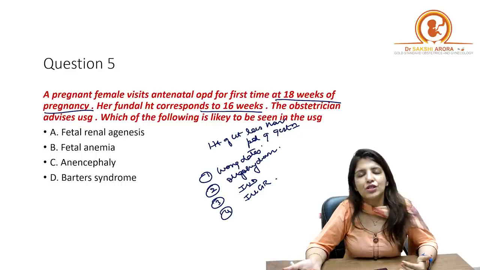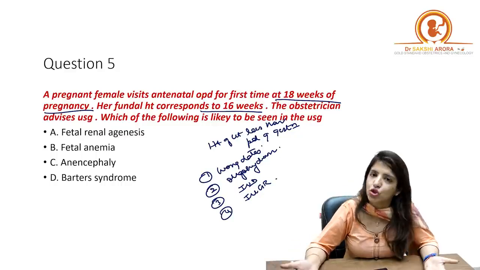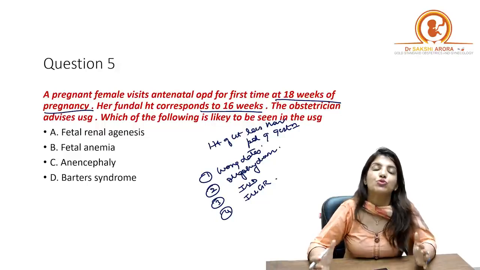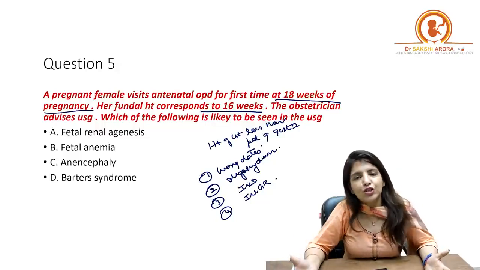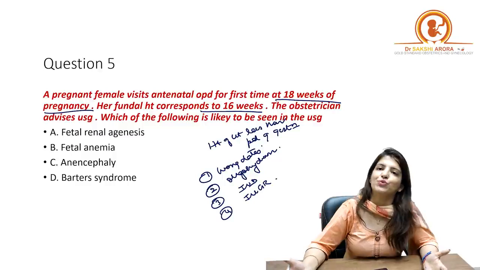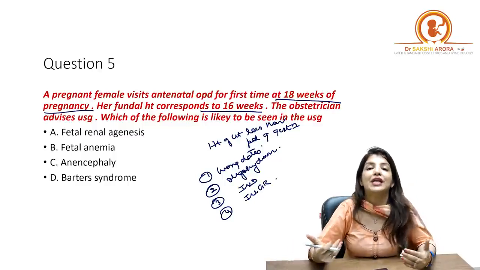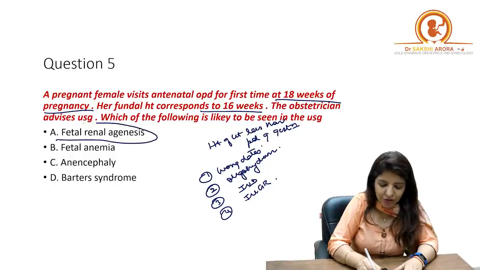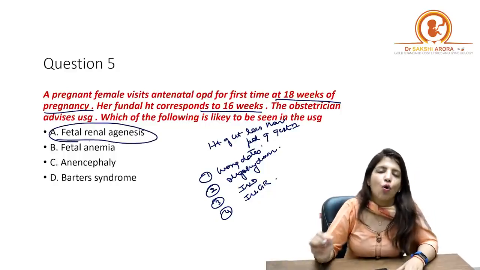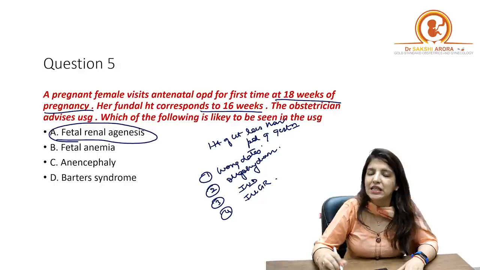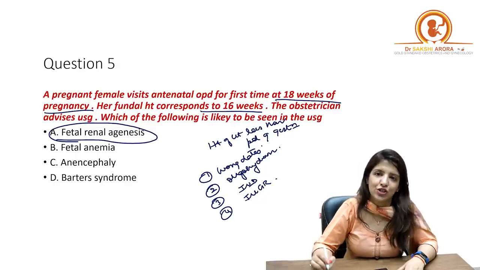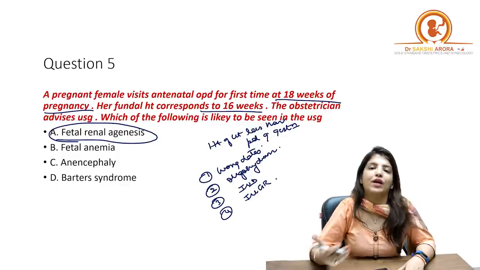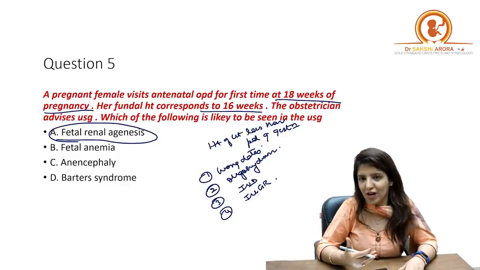And what is the reason for oligohydramnios? The most common reason for oligohydramnios is if fetus is producing less urine. And when will fetus produce less urine? Fetus will produce less urine if there is a renal defect in the fetus, right? So if there is fetal renal agenesis. So on ultrasound, I am expecting that there is fetal renal agenesis, because of which there is oliguria, and that oliguria is leading to oligohydramnios.